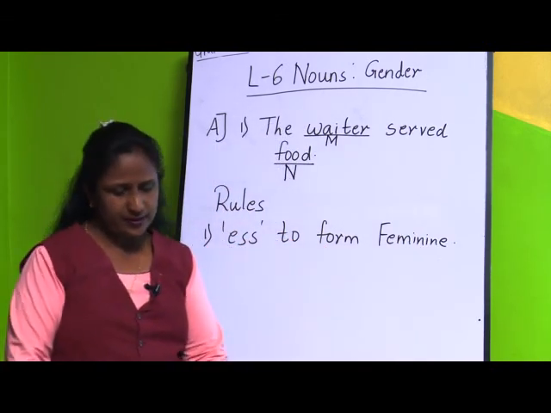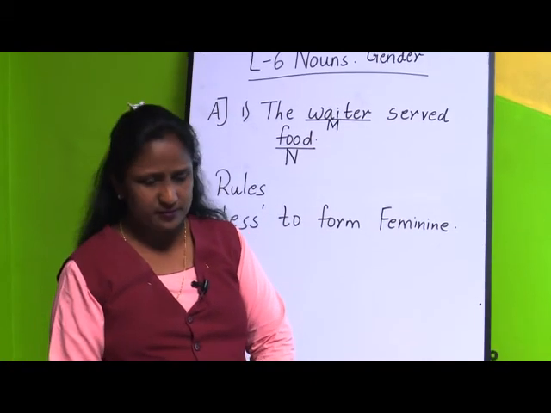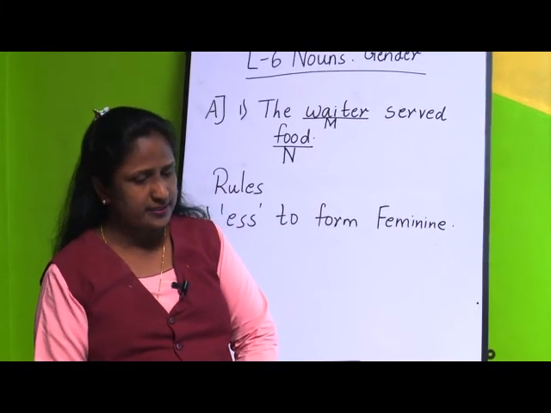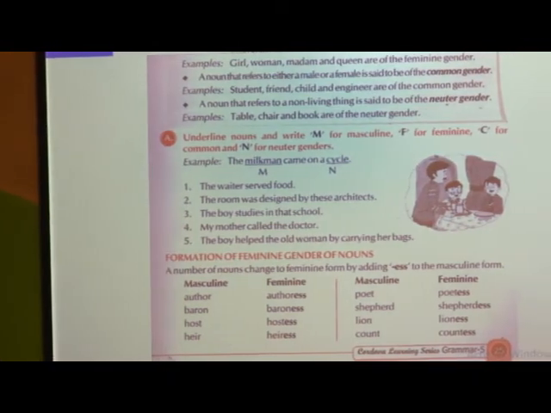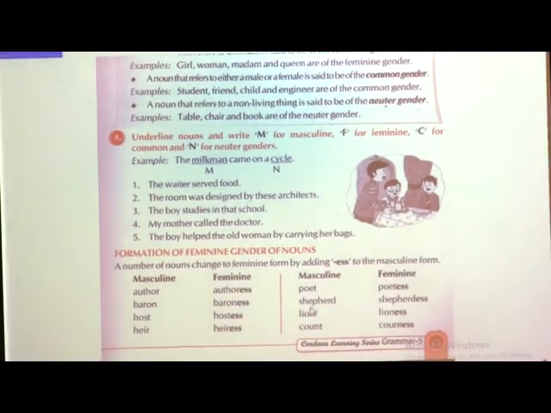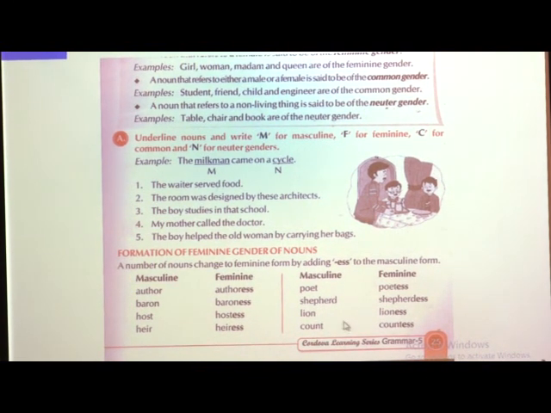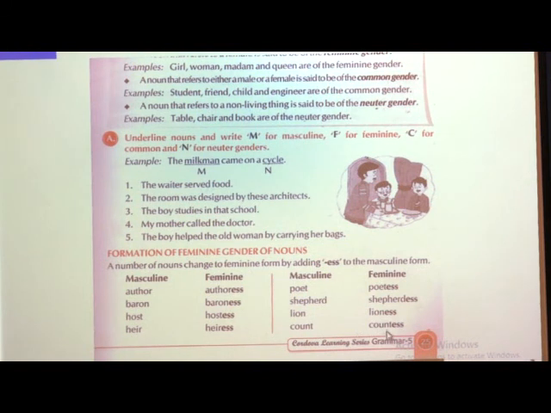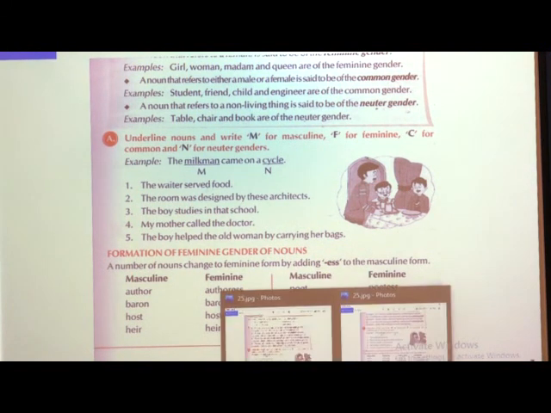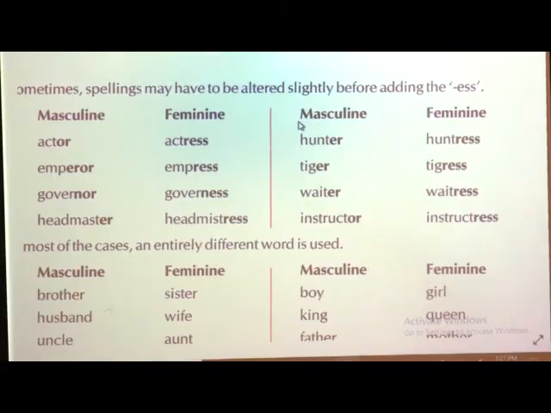Now, if you turn the page and see the examples over here, they have given author, authoress, baron, baroness, host, hostess, heir, heiress, poet, poetess, shepherd, shepherdess, lion, lioness, count, countess. So we have seen the first rule, that you have to add ESS to the masculine to form the feminine.